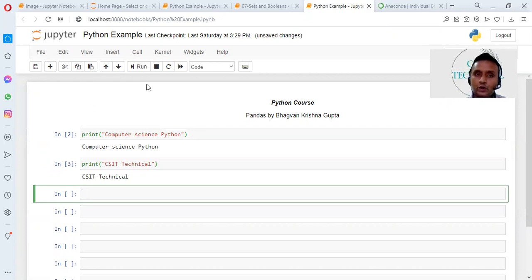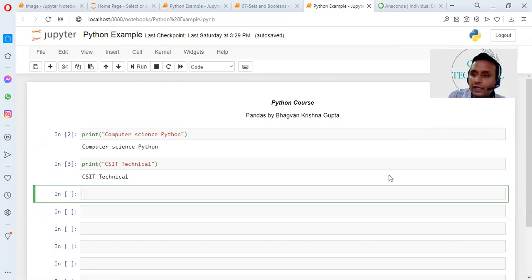And one more thing: whenever I create a Python file in Jupyter notebook, the file format is .ipynb, that is IPython notebook. So this is the second option where we can execute our code.